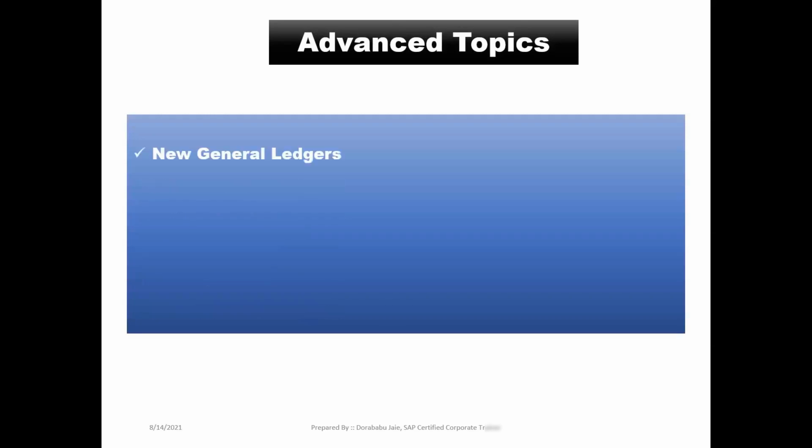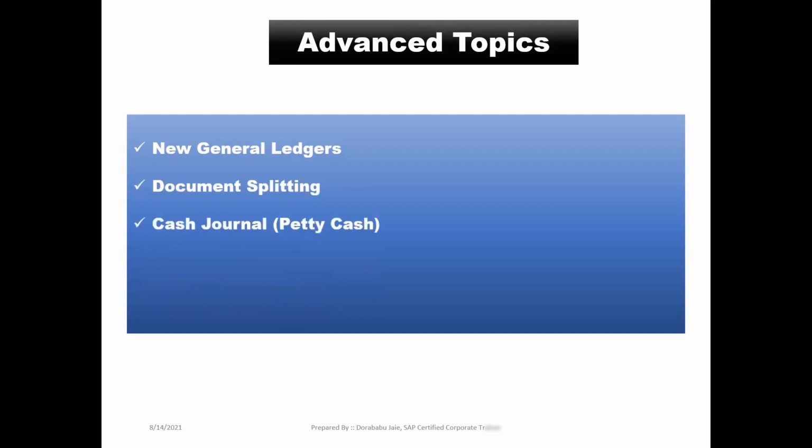Along with that, we have to know the advanced topics. Advanced topics means the special features of ECC 6.0 EHP7. In that, the first one is new GL. This is one of the special features, or special advantages, in our ECC 6.0 version. And continuing, document splitting, and cash journal. In common language, we can call it petty cash.